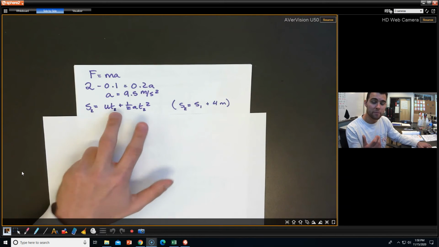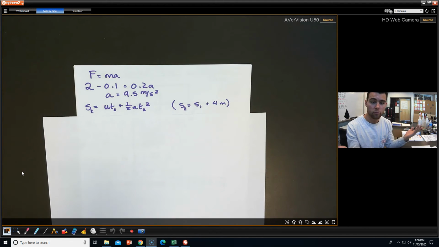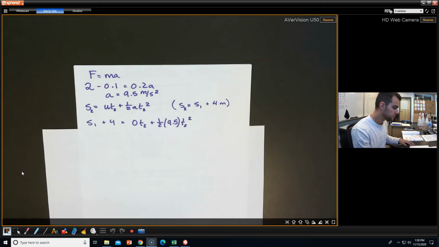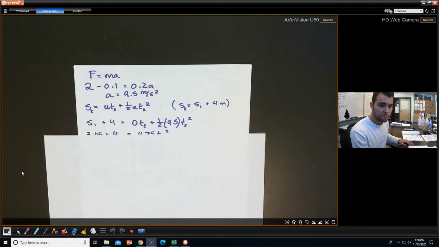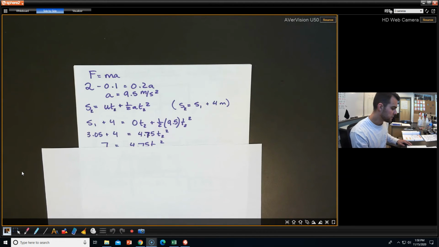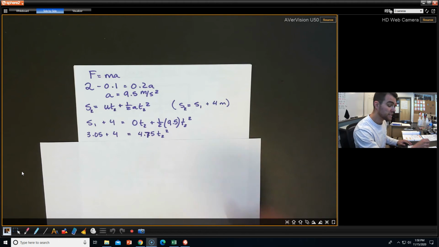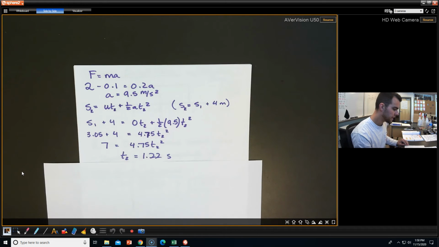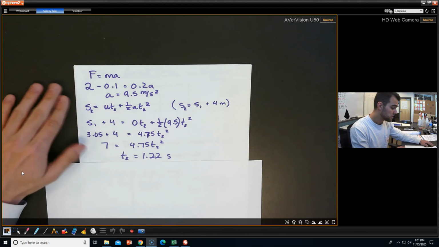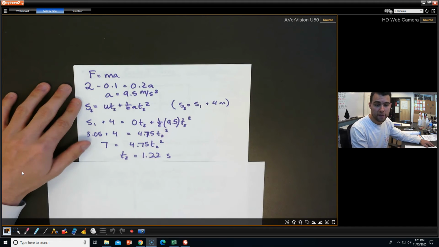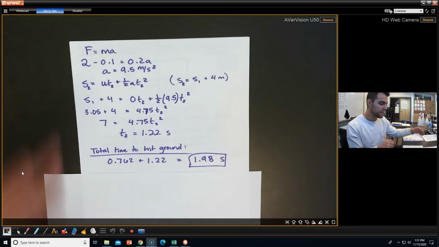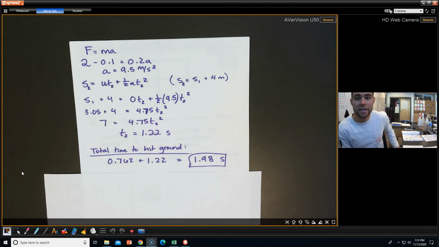Once we have that time, we add it to the other time, and voila, we have everything we need. So let's set this up. We have 3.05 plus 4 equals 4.75 t subscript 2 to the second power. Once again, you'll end up with two values, and you throw out the negative one, so you get the positive. Now we add that to our first time, and we end up getting 1.98 seconds total.